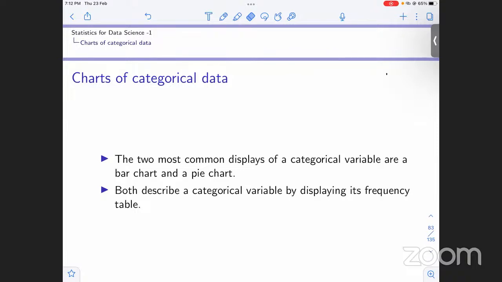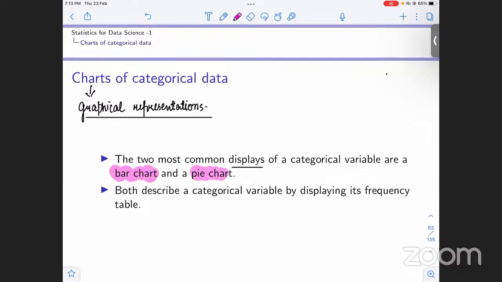These are just graphical representations of the data, or what we call a display. The two most common displays of a categorical variable, that we have studied and will study in this course, are the bar chart and the pie chart.